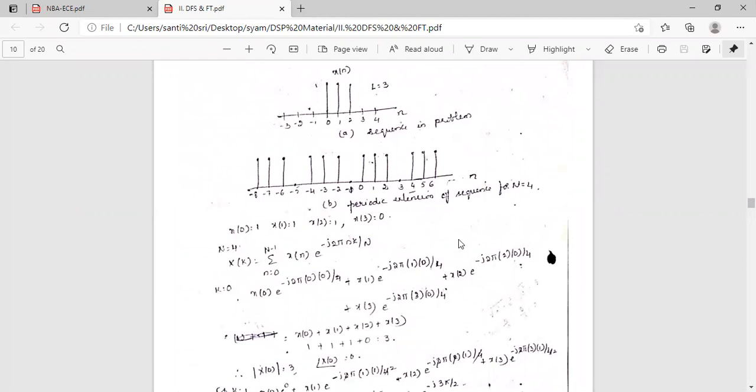See here, this is the sequence in the given problem. This is the periodic extension of the sequence for n equal to 4. Now x of n is this one.